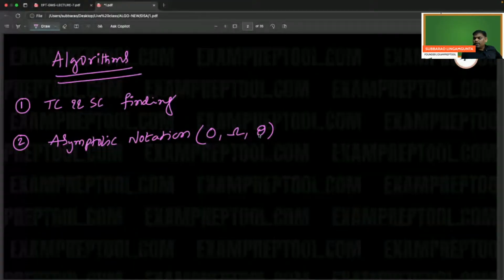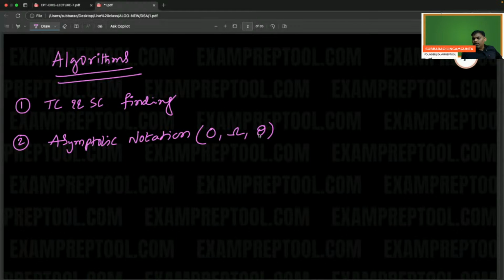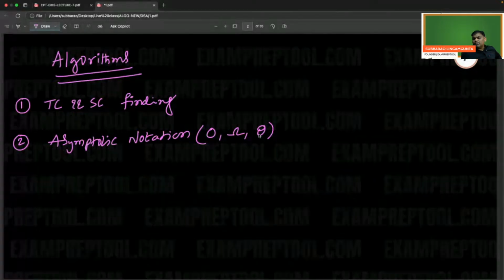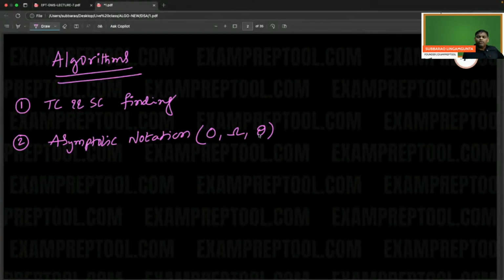Every subject or domain has its own notation. The algorithm subject has its own notation, that is the asymptotic notation: big O, omega, theta. We are going to discuss that.